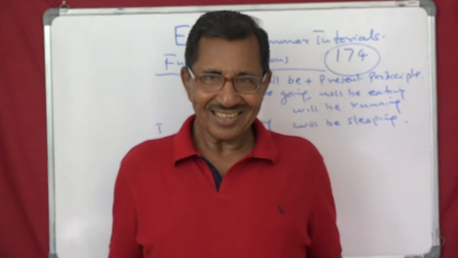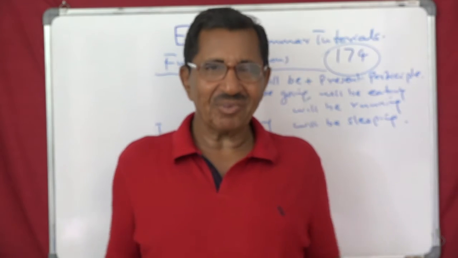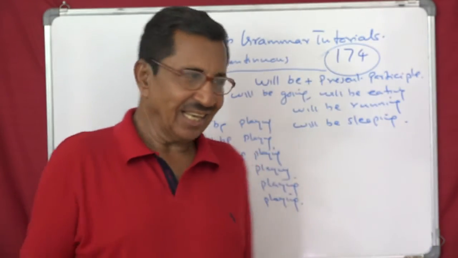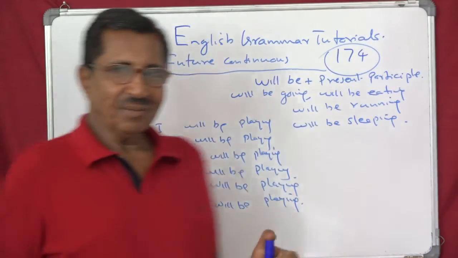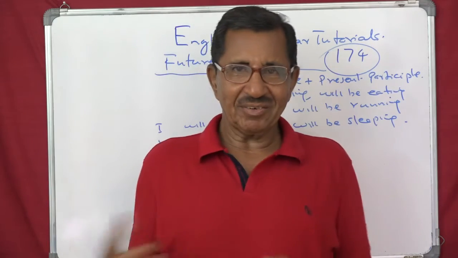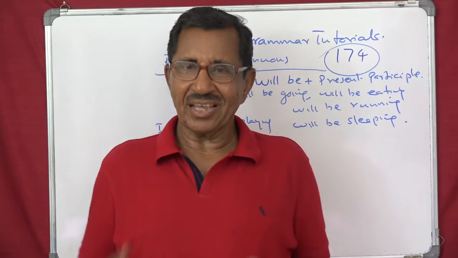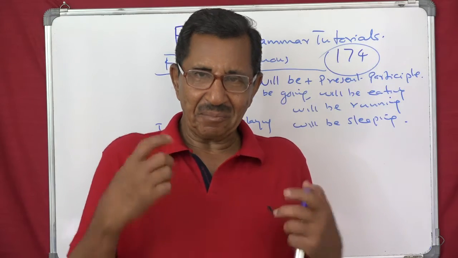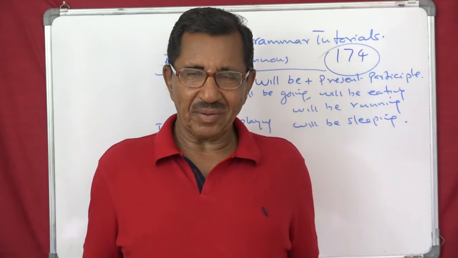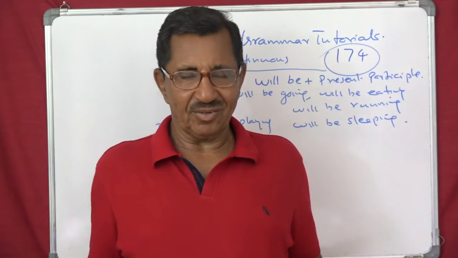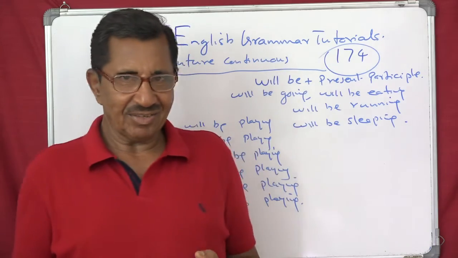Monkeys will be playing, animals will be playing, like that. That is they. He, she, it, you have boy will be playing, girl will be playing, man, father, mother, my brother, my sister will be playing, all those. Understand? That is very simple.